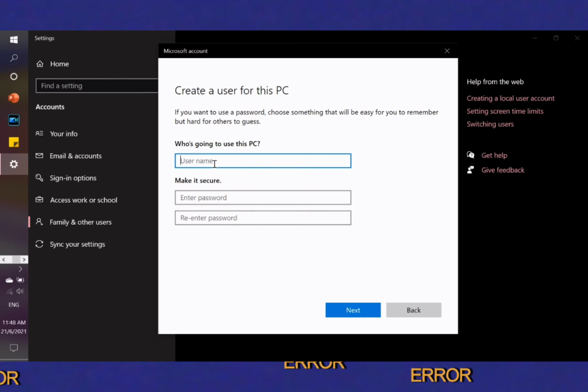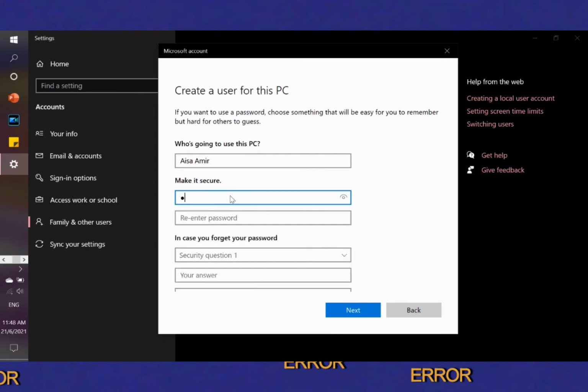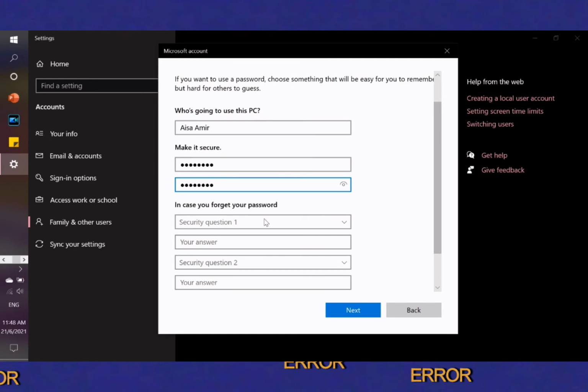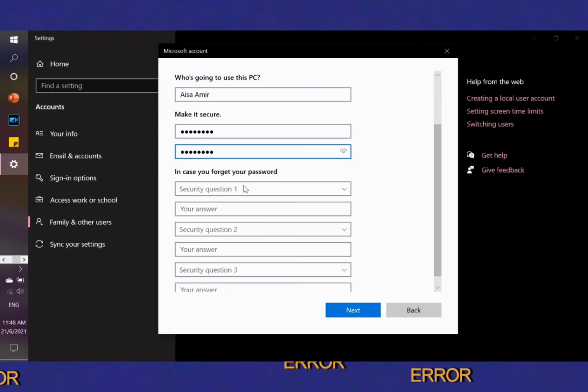and then fill the username, for example Amir, and enter your password, and fill all the questions here.